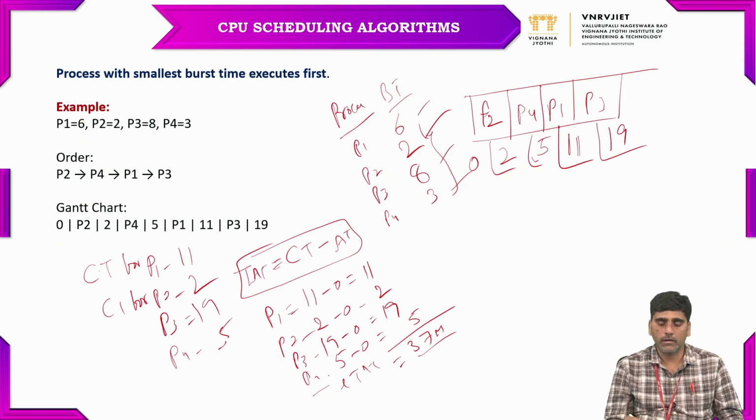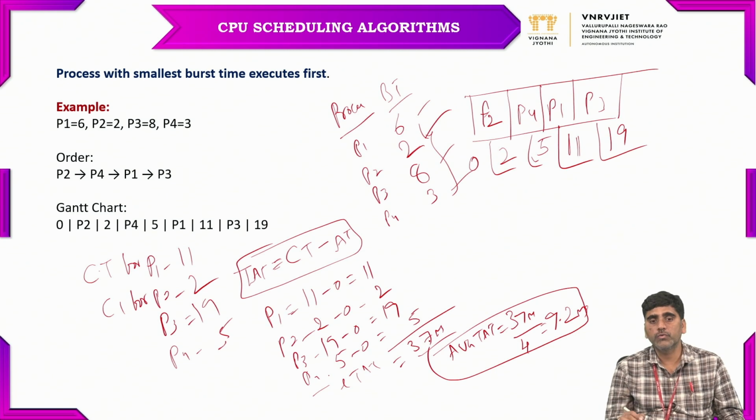Now we can calculate the average turnaround time. Average TAT equals total turnaround time, 37 milliseconds, divided by the total number of processes, 4, so 37 by 4 equals 9.25 milliseconds. So 9.25 milliseconds is the average turnaround time. Similarly, after knowing the turnaround time for each process, what do we have to do? We have to calculate the waiting time.